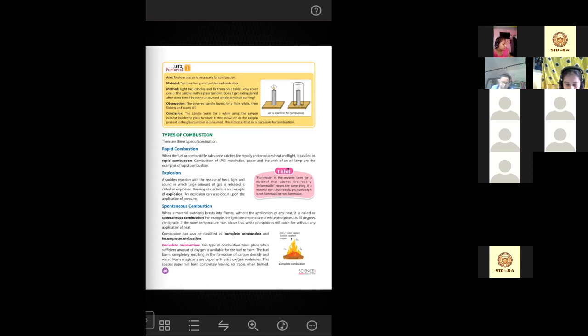If you take out white phosphorus in the air on such a day, it will catch fire immediately without anything. You don't need to burn it separately, because white phosphorus is generally stored in water. These types of combustions are called spontaneous combustions.